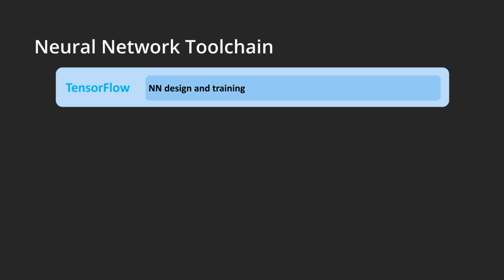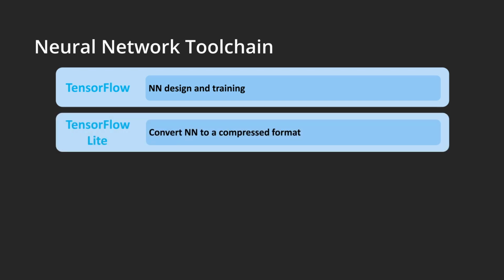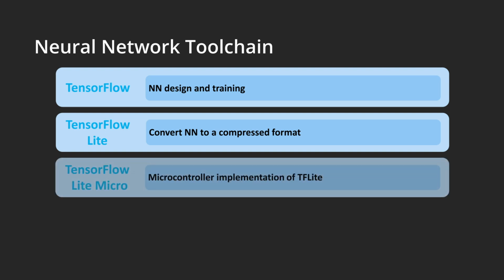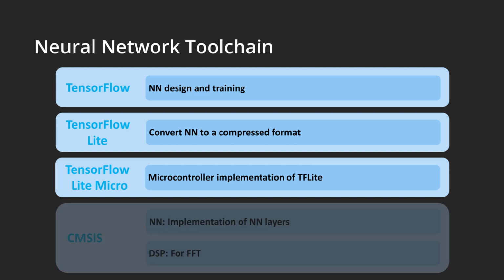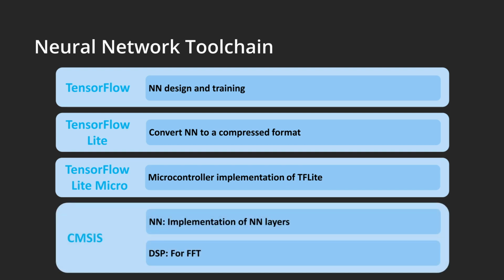The neural network was designed and trained in Tensorflow and later compressed into the Tensorflow Lite format. On the microcontroller, Tensorflow Lite Micro is used. It runs the compressed models with optimized layer implementations, based on the neural network part of the CMSIS library. The digital signal processing part of the CMSIS library is used for calculating FFTs.